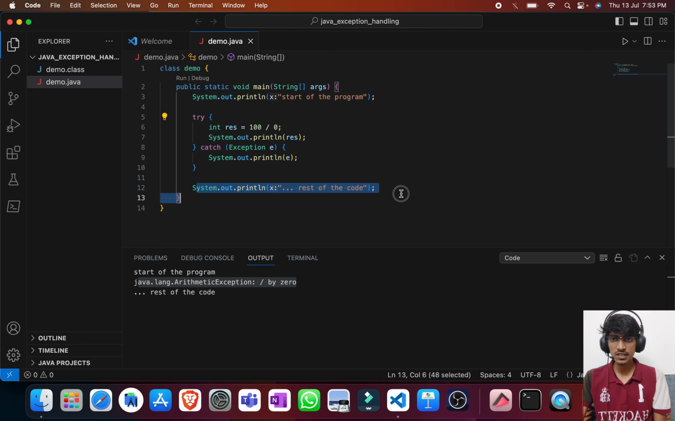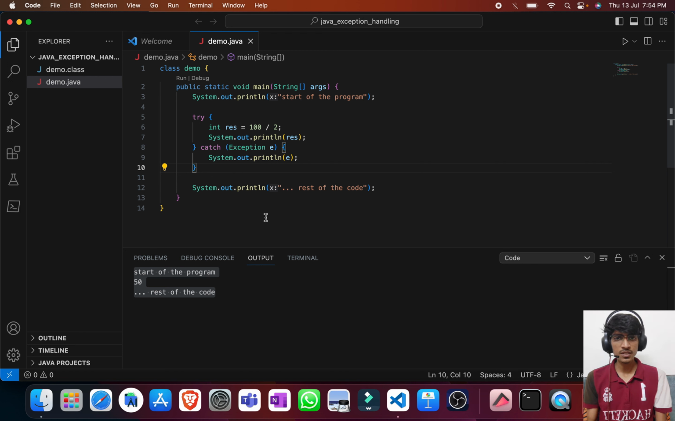Also here we can see that exception is not removed permanently. Only thing is, whenever there is an exception, it is just taking the alternate path. If there is no exception, let me just put 2 here instead of 0. So you see it is taking the normal path as it was supposed to be. So this is the basic understanding of exception and exception handling. In the upcoming parts we will deep dive into it.